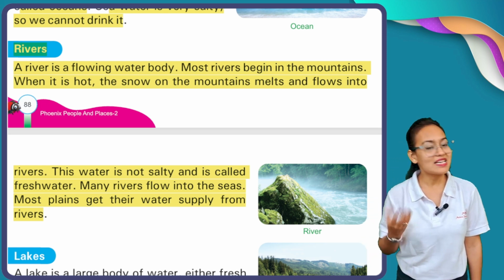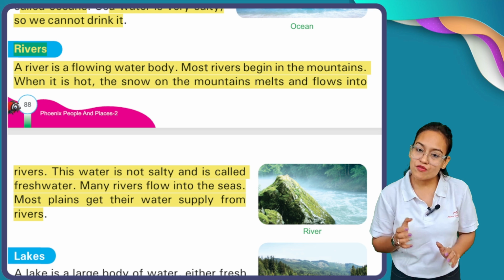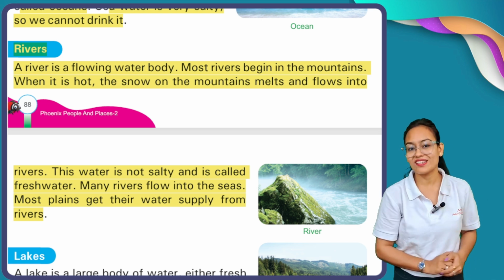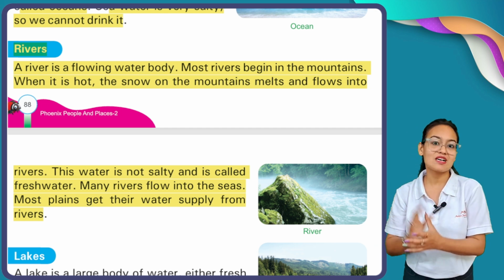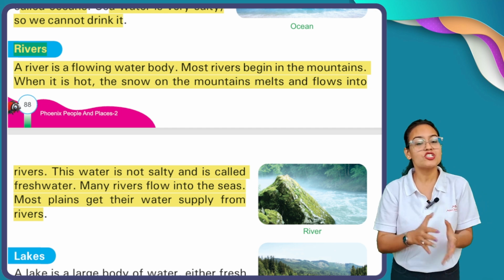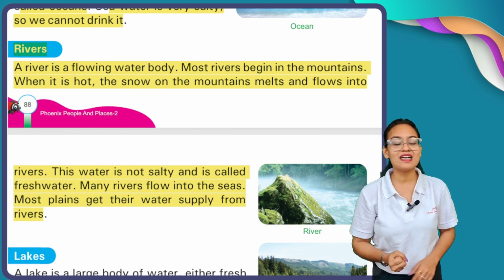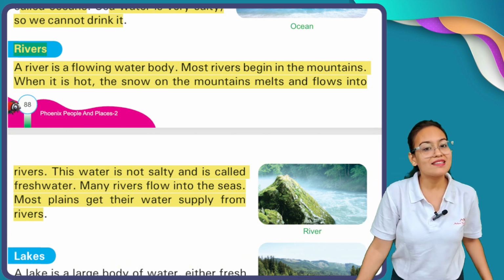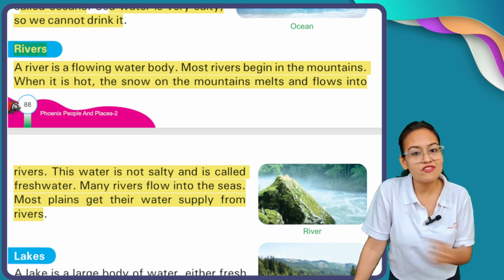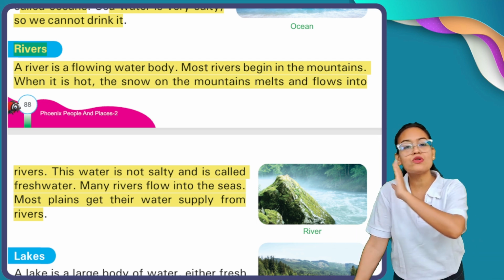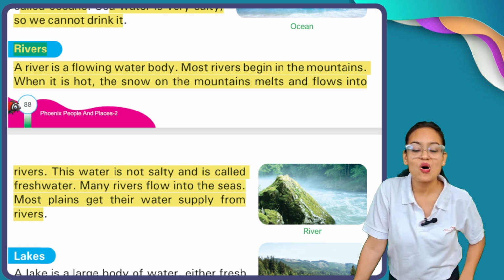As I already told you earlier, many rivers originate from mountains. But how do they originate? See, during summer seasons, the ice present in the mountain areas melts. When it melts, it converts into water and mixes into the rivers. Lastly, river waters flow and drain all their water into seas and oceans.